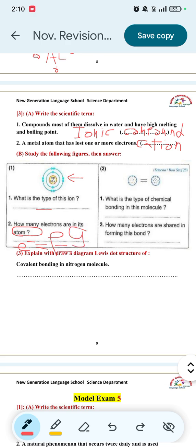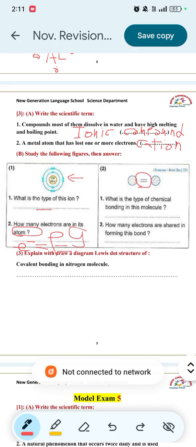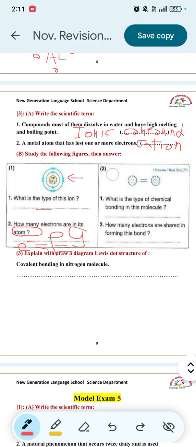2. What is the type of chemical bonding in this molecule? Here we have two atoms that share electrons. So this chemical bonding is a covalent bond. The type of covalent bond here is a double covalent bond. This means that each atom shares 2 electrons. So how many electrons are shared in forming this bond? Atom number 1 shares 2 electrons, atom number 2 shares 2 electrons. So the number of electrons shared in forming this bond will be 4.